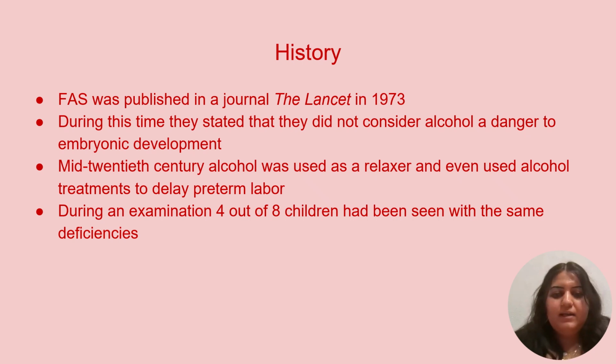One thing that made this make sense was that those 4 children of 8 had mothers who were alcoholics. Therefore, Smith and Jones suspected alcohol may play a role in causing the developmental defects that were observed in the children.